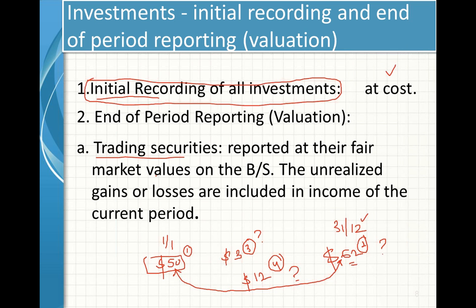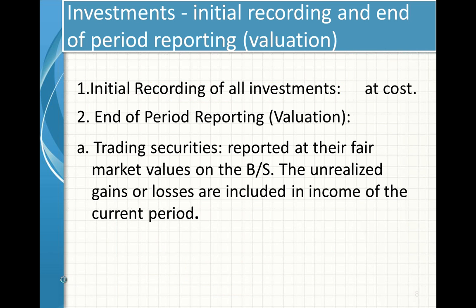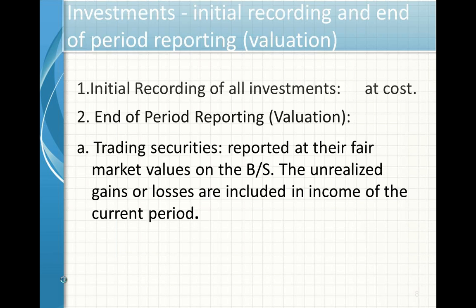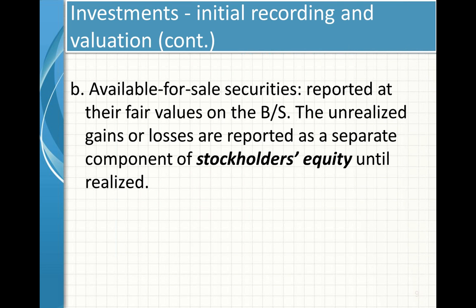Okay. So we understand now what is initial recording, what is income on investment, what is unrealized gain or unrealized loss, and what is to be reported at the end of the financial year. Now learn one by one. We learnt trading securities. Now the second one is available for sale securities. Obviously the initial recording should be at cost, and ending should be at fair value.